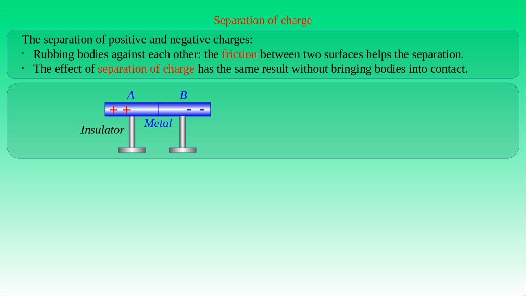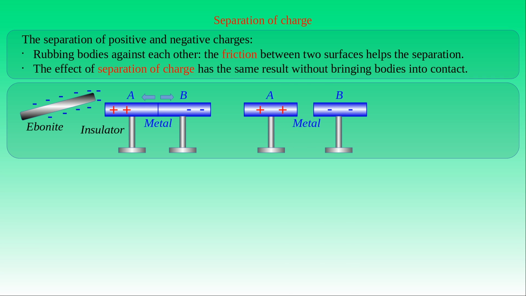First, we bring a negatively charged ebonite rod near the cylinder A, and move the cylinders away from each other while we keep the ebonite rod close to the cylinder A. Then we remove the ebonite rod and determine the types of charge in the cylinders with an electroscope. We find that the cylinder A has positive charge and the cylinder B has negative charge. This effect is the separation of charge in the two cylinders. After having brought the charged cylinders into contact with each other, we find that the cylinders become electrically neutral again.